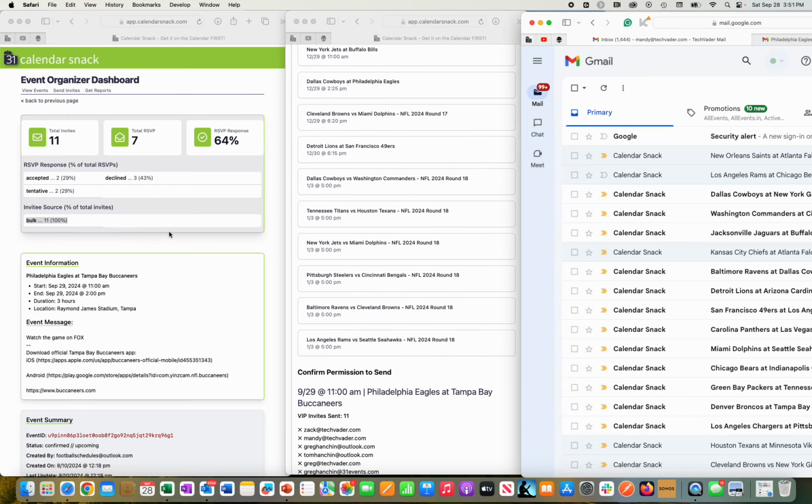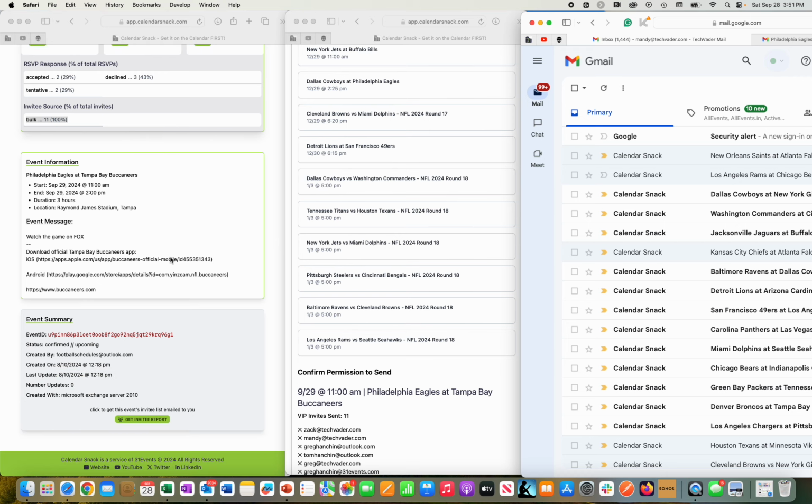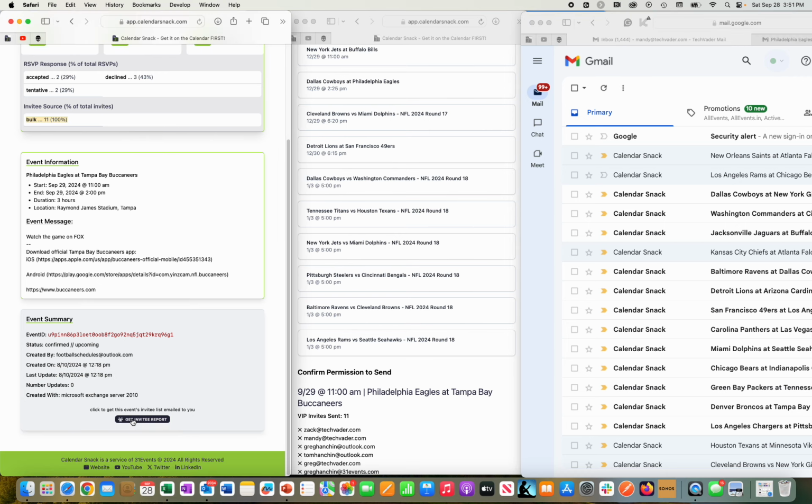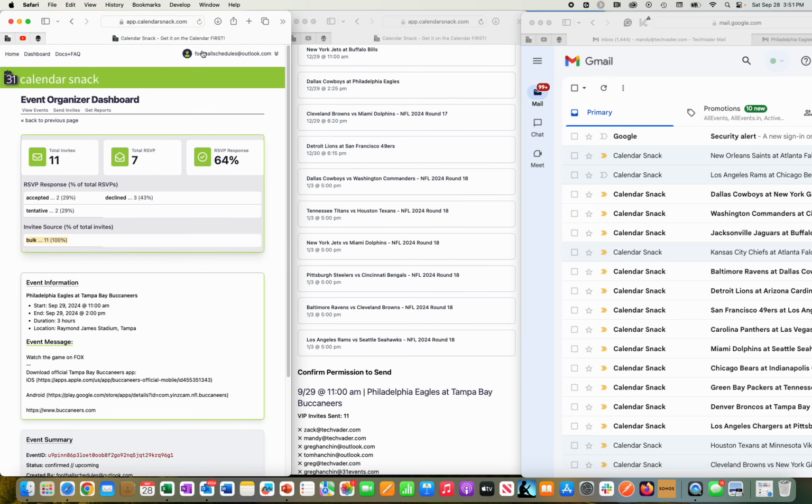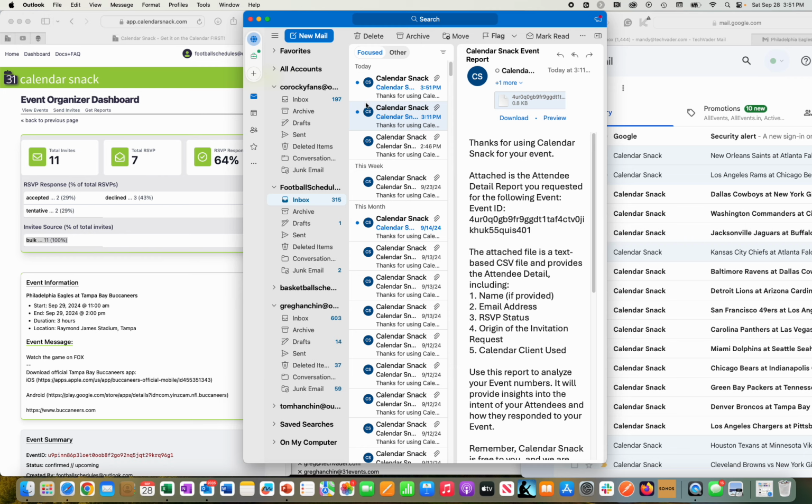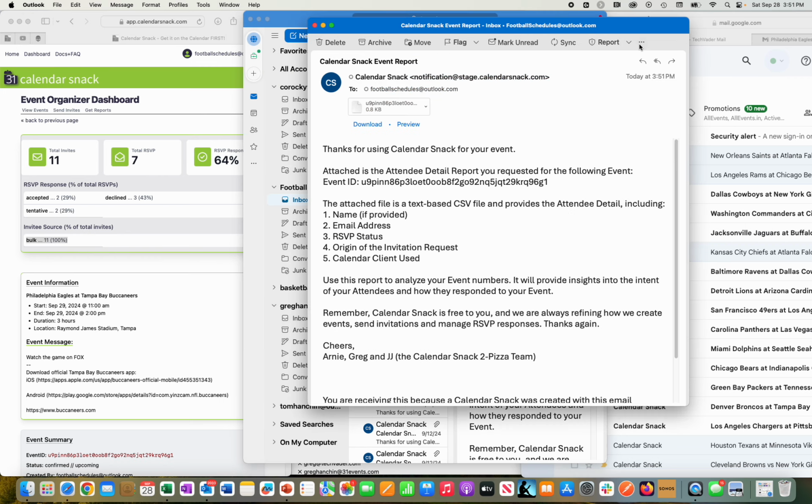So I'm going to get the original report that is a grounding report for this data set. This comes out of S3, so that data set is going to go to the organizer, and that organizer here is footballschedules@outlook.com. So this is the Outlook account, and you'll see here that I'm going to double click this. It came in at 3:51. You see up here it's 3:51.